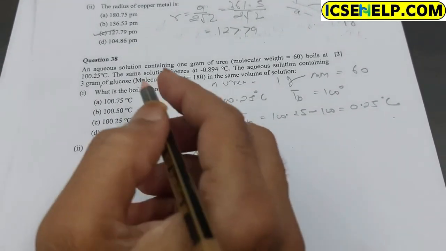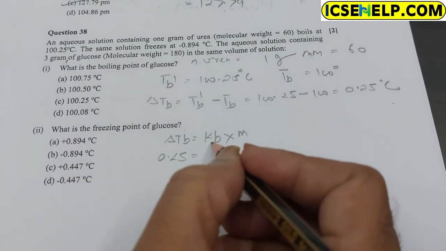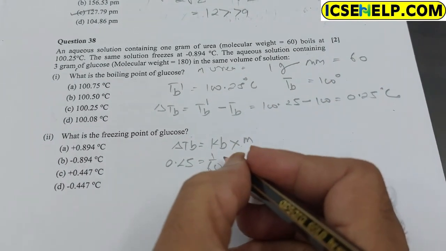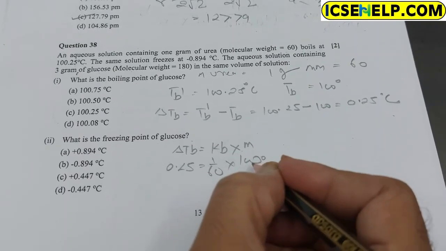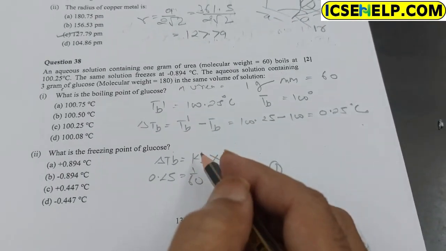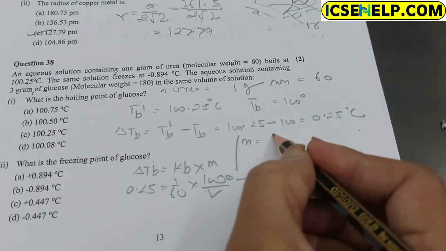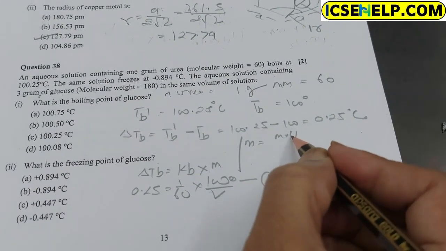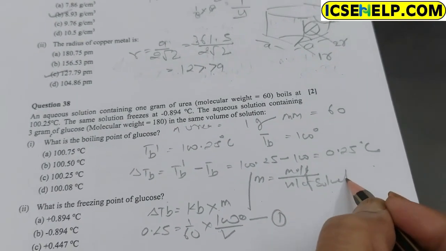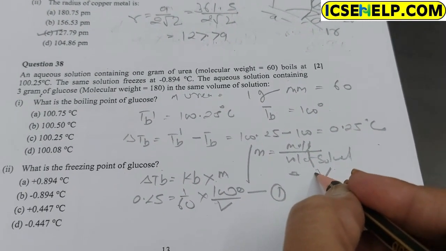Putting these values in delta TB equal to Kb into molality m, so 0.25 equals Kb into m, where Kb is not given. The molality is 1 upon 60 into 1000 upon V. This is the first equation. How do we put the value of m? The value of m can be obtained by moles upon the volume of solvent, and the moles can be obtained as 1 gram upon the molecular mass.